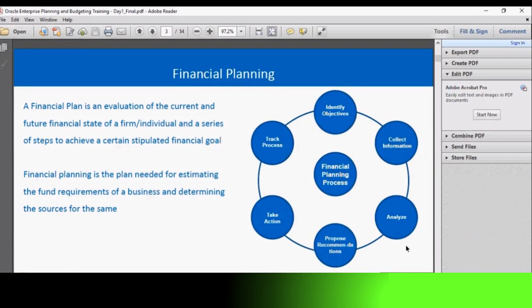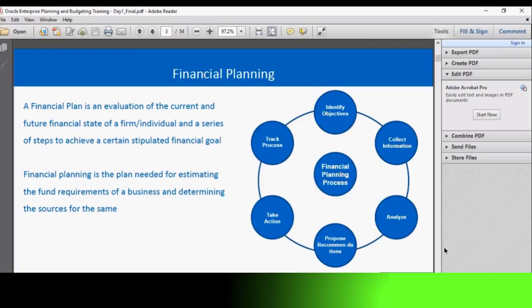So let me start with what financial planning is. For any organization or company, finances are the key. Planning to arrange the financials for a company is utmost essential. So a good financial plan in place contributes to the success of any company. Basically, a financial plan is an evaluation of the current and future financial state of a company or an individual, and a series of steps to achieve a certain stipulated financial goal. It's a process to estimate the funding requirements of a business and determine the sources for it.